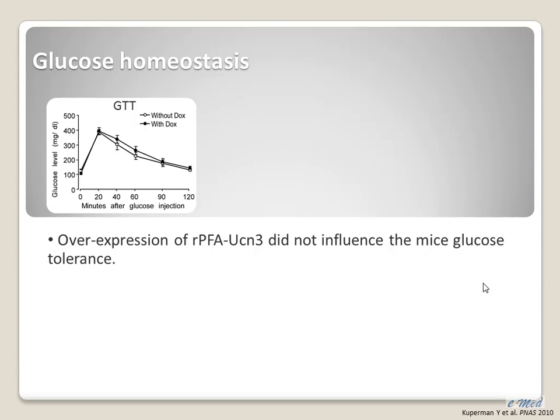When we looked at the glucose homeostasis of these mice, we saw that their ability to handle a glucose load was similar when they overexpressed urocortin 3.